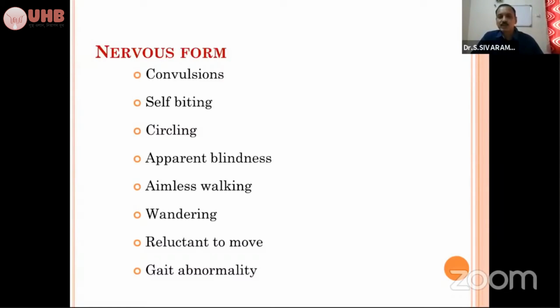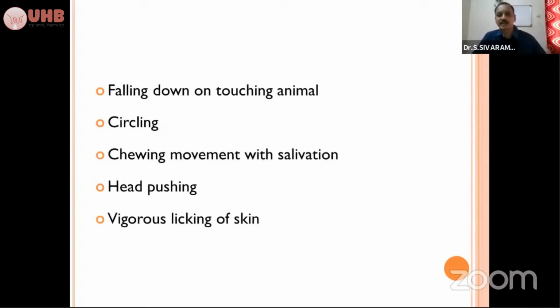So depending upon the individual intensity of the availability of ketone bodies in the blood, this nervous form will be exhibited. Some animals may fall down. When you touch the animal, it will fall down. Circling, chewing movement with salivation, head pushing, vigorous licking of the skin. All these things will be there.